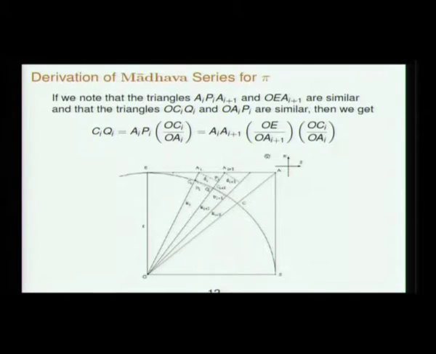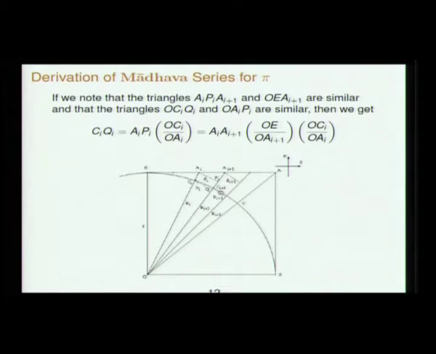So it is said that Madhava got this proof by sitting inside a Kerala temple and contemplating. Then another thing is OCQJ, this triangle is the same as OAIPI. Both of them arise by drawing perpendiculars from one line to the other line, so they are similar. So this argument from similar triangles immediately gives you an expression for the sine of this